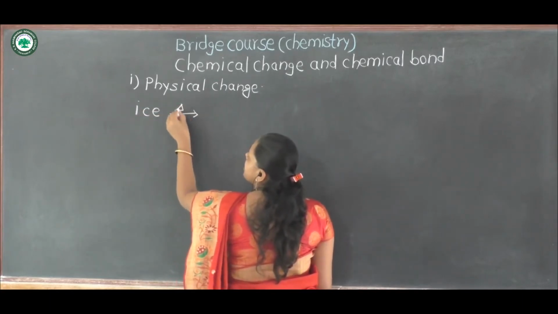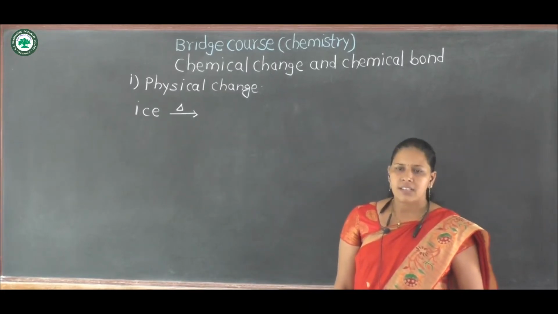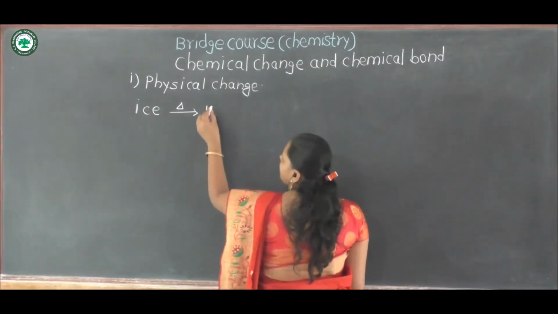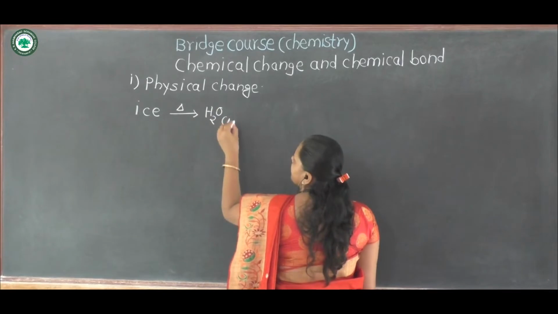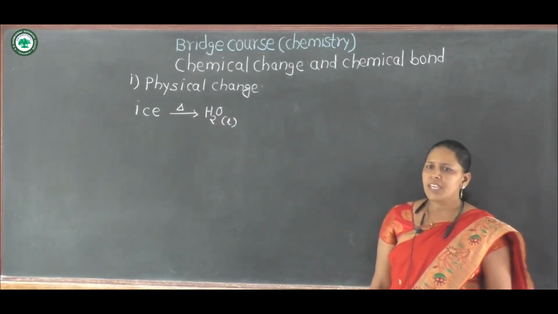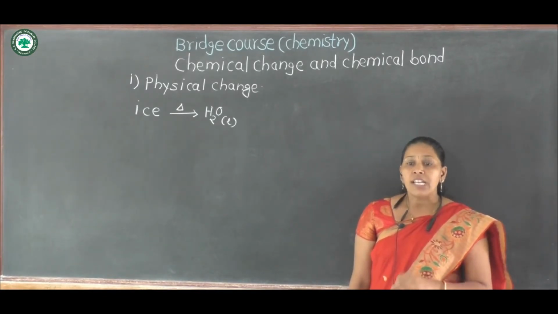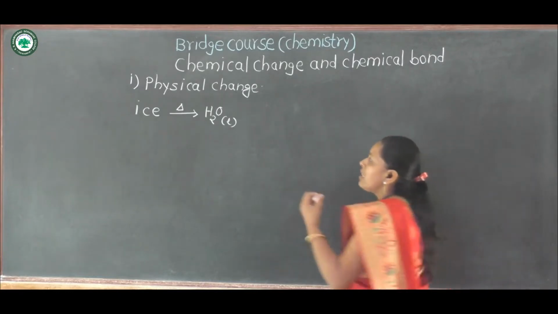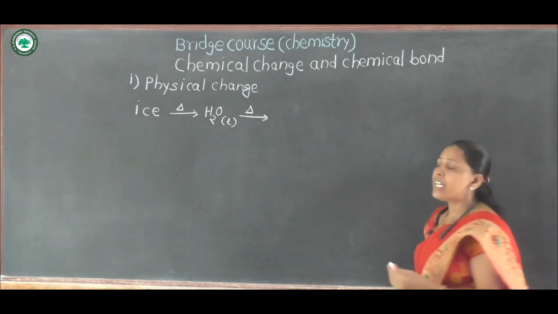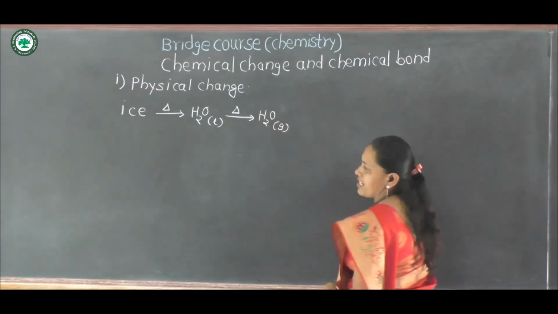If ice is heated above 0 degree Celsius, then it is converted into water in liquid state. If this water is heated again, then it is converted into water vapors. That means water in gaseous state.